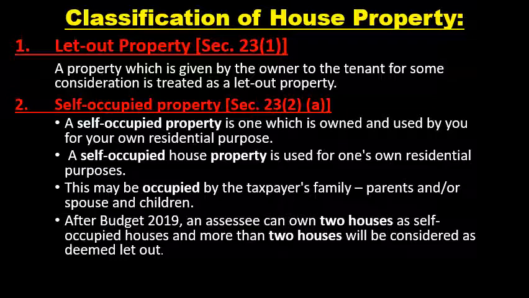One point you have to remember: the assessee can use up to two houses for residential purpose, and such houses can be treated as self-occupied property. If the assessee is using more than two houses as residential houses, then for assessment purposes only two houses are considered self-occupied. Which ones? The properties with the highest expected rental value are considered self-occupied, and the remaining houses are considered let out property. That's called a deemed let out property.